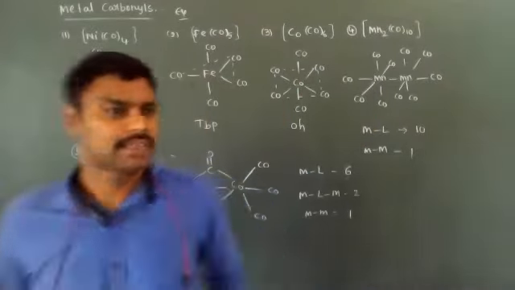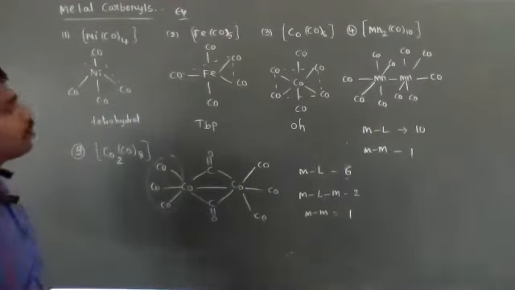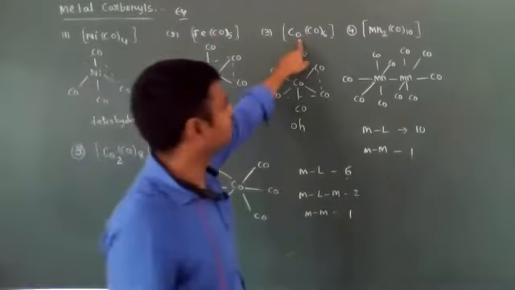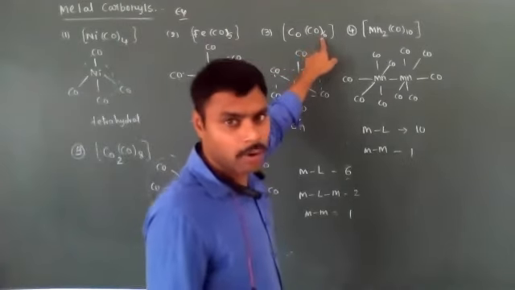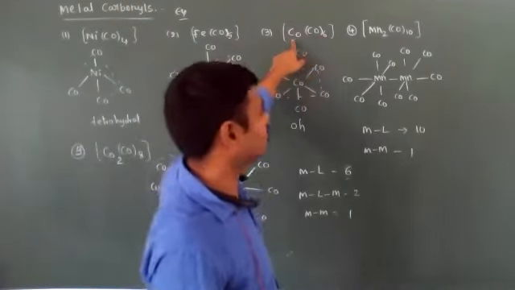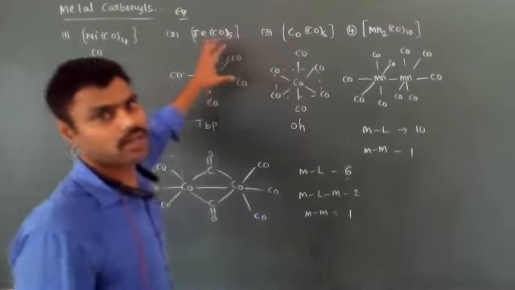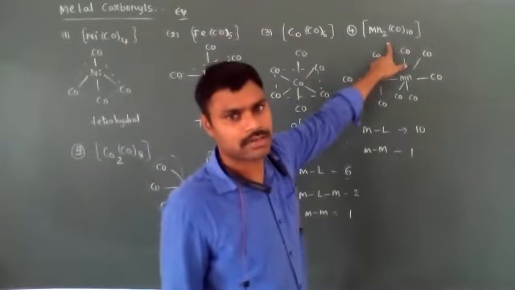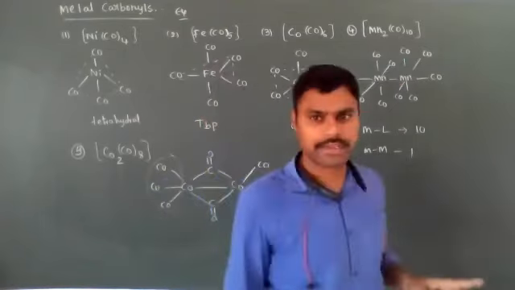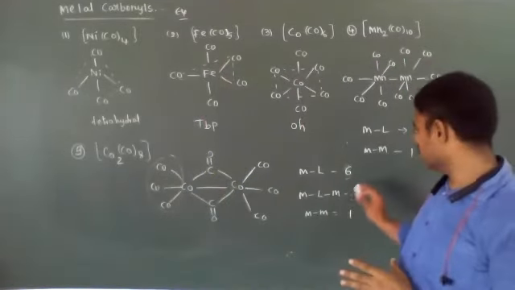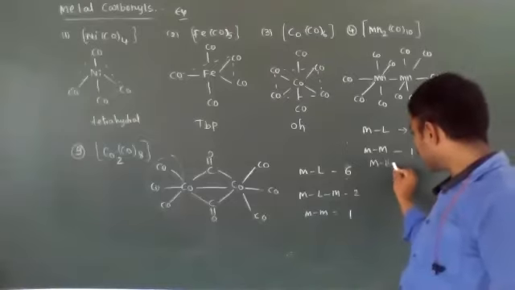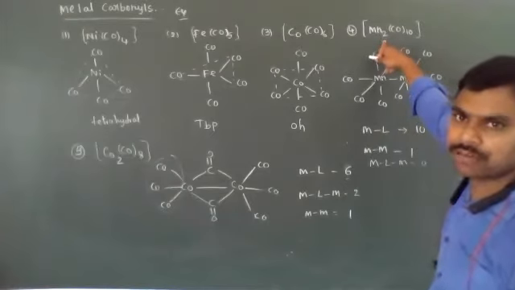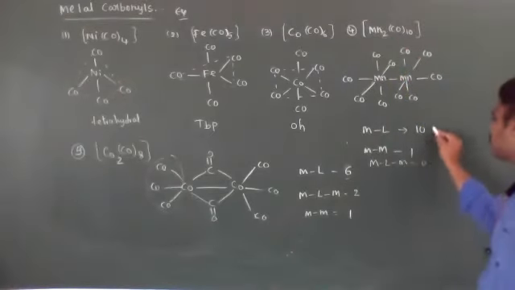So these are the important examples of metal carbonyls, especially Ni(CO)4, Fe(CO)5 and hexacarbonylchromium(0). These are very simple molecules. The others have two central metal atoms. In that, what type of questions are asked? How many terminal bonds? How many bridged bonds? Here the metal-ligand-metal bonds are zero, meaning no bridged bonds are present in Mn2(CO)10. That is very important for objective exams.